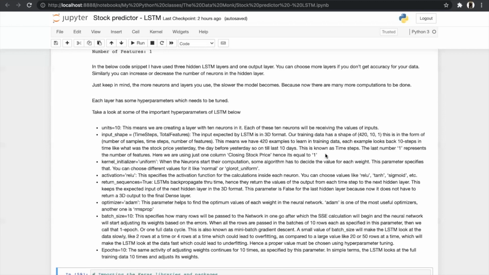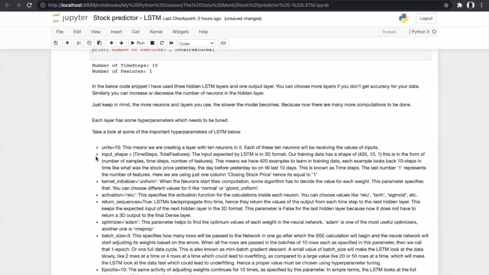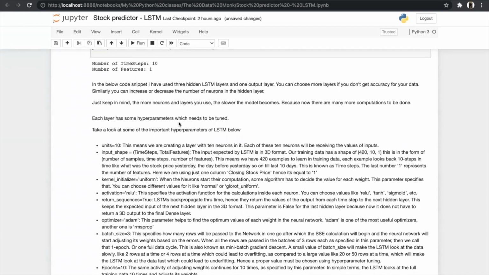Then after this, there are two hyperparameters which will impact our accuracy by a lot. So our first parameter is the batch size. We have assigned the value of 3, and this specifies how many rows will be passed to the network in one go, after which the SSE calculation will begin and the neural network will start adjusting its weights based on the errors. And when all the rows are passed in batches of 3 rows, as specified in this parameter, then we call that one epoch cycle or one full data cycle. This is also known as mini batch gradient descent.